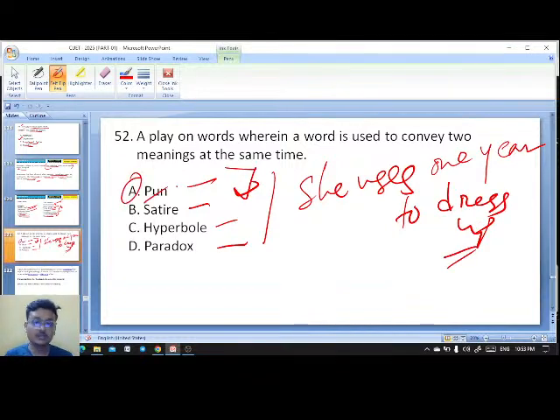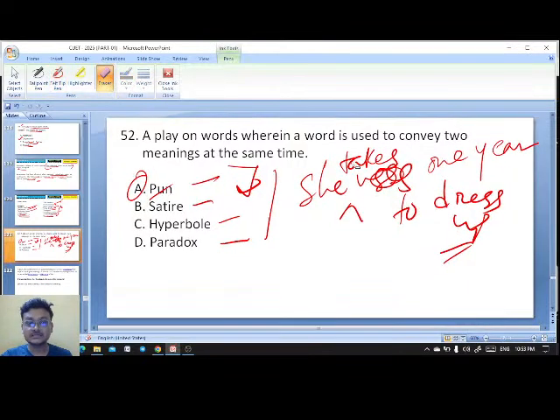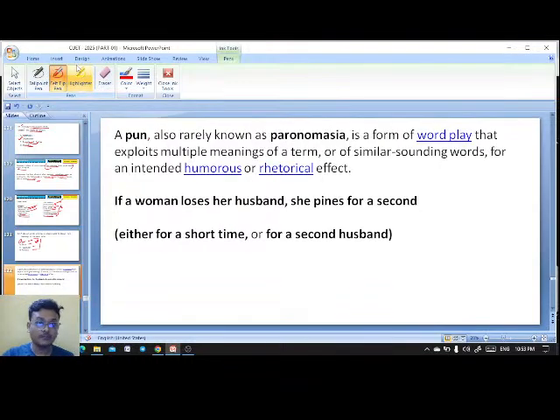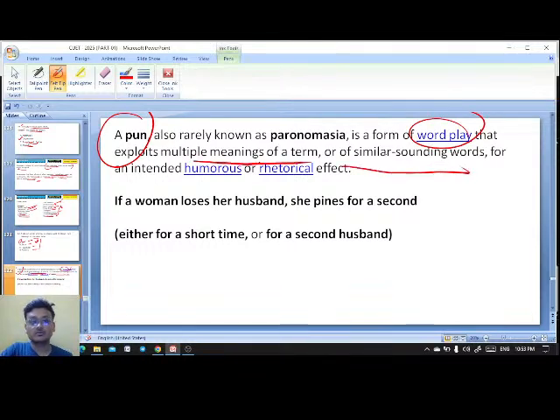If I say, sorry, she takes 1 year to dress up. Okay. She takes 1 year to dress up. Which figure of speech is used here? She takes 1 year to dress up. Which figure of speech? A pun is a form of wordplay that exploits multiple meanings of a term or similar sounding words for an intended humorous or rhetorical effect.